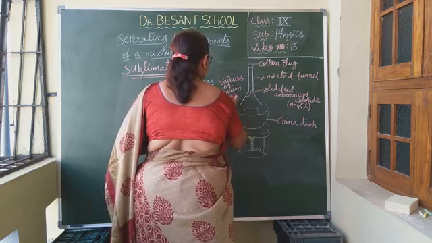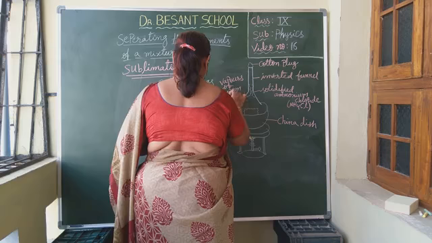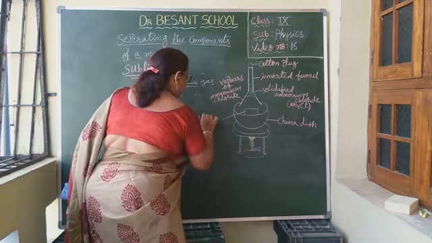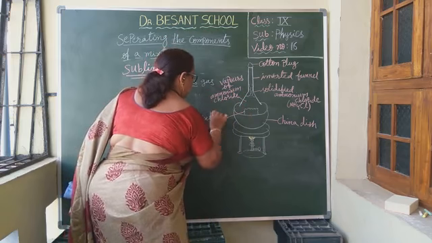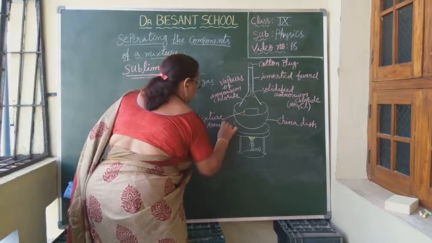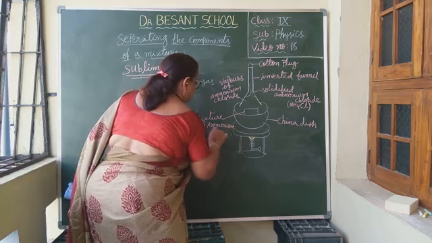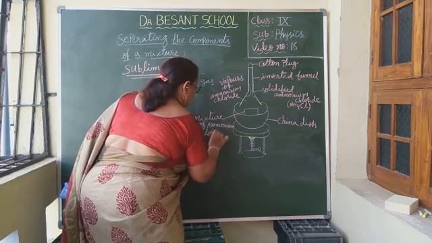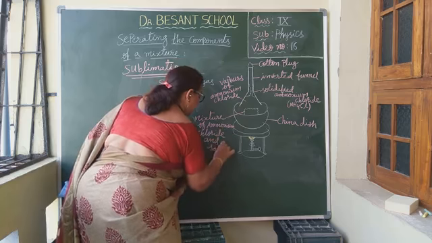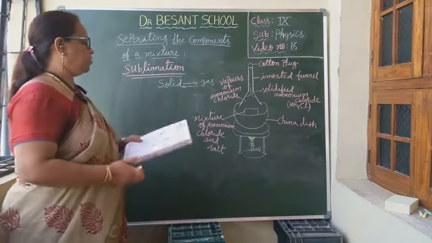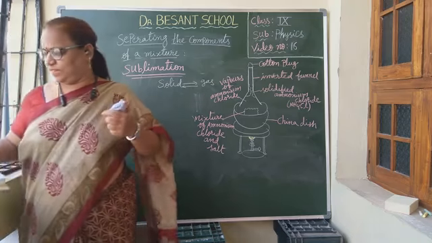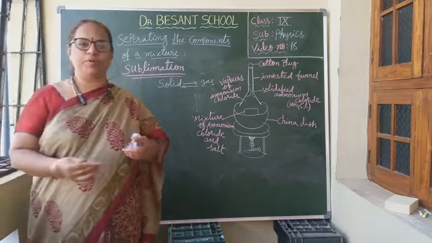Next, mixture of ammonium chloride and salt. These are the parts, children. So with these parts and diagram, we will understand the process.